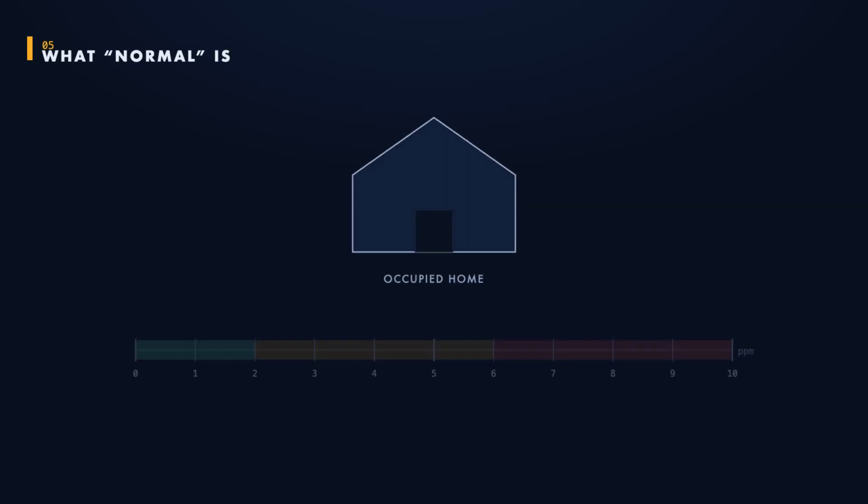So what's normal? Inside a home, 0 parts per million. A candle or a smoker might push it to a few parts per million, and that's tolerable. But anything above about 6 parts per million is unusual. Treat it as a signal, not noise, and find out where it's coming from.